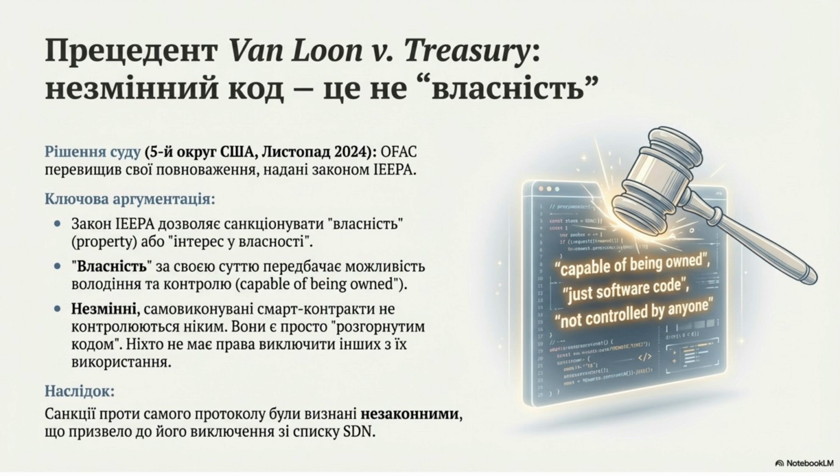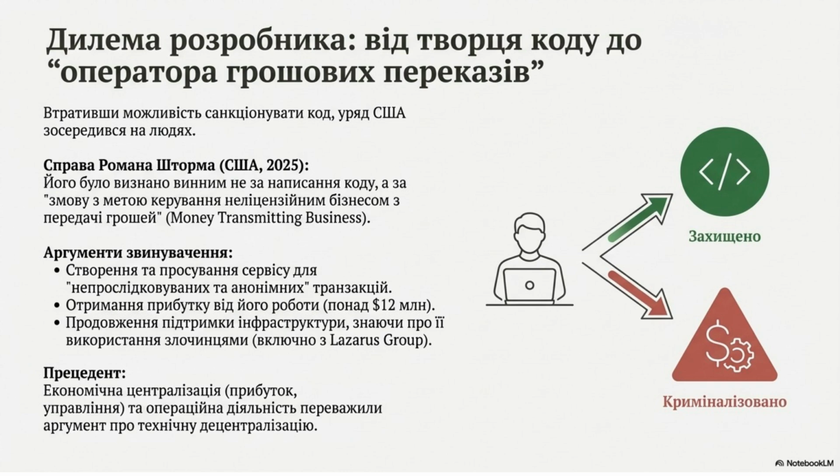The Van Loon versus Treasury precedent established that immutable code is not "property." The court ruled that OFAC overstepped its authority under the IEEPA, which allows sanctioning "property or interest in property." Property implies the ability to possess and control, which immutable self-executing smart contracts lack. Consequently, sanctions against the protocol itself were deemed unlawful and led to its delisting from the SDN list. The focus shifted from sanctioning code to prosecuting operators.